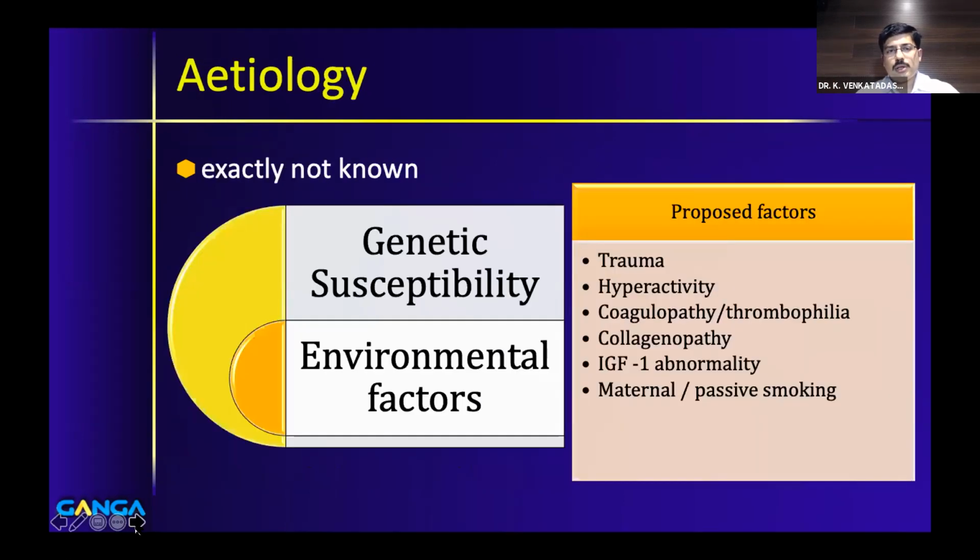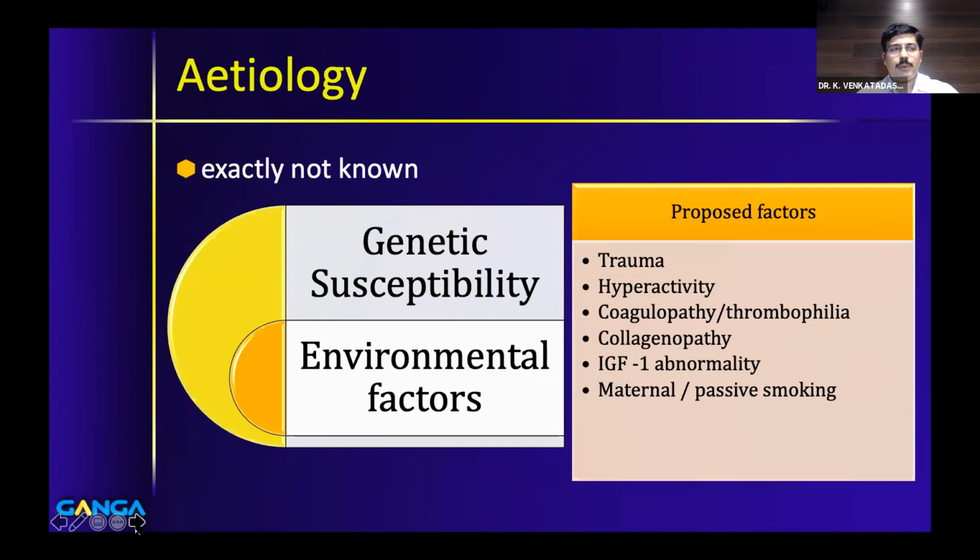So do we know the etiology? Exact etiology is unfortunately still not known. So we all presume that it is multifactorial. It is said that the child could have genetic susceptibility to develop avascular necrosis, and the environmental factors added onto this genetic susceptibility lead to Perthes disease. And what are all the proposed factors?